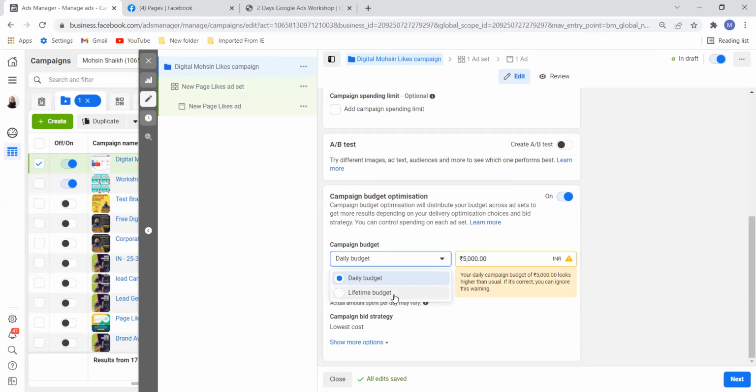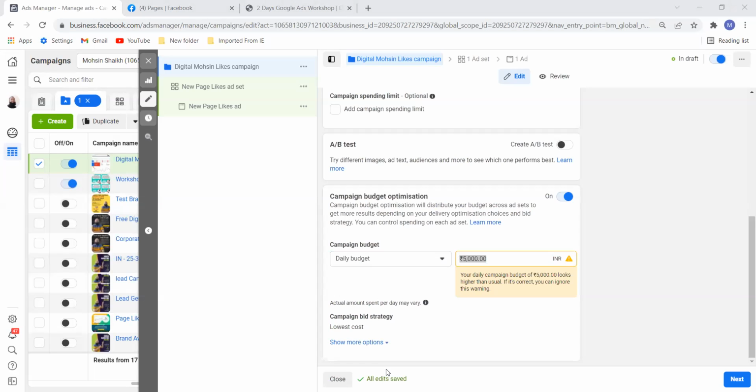So again, lifetime budget, if you want, you can do this. Right now, I will go with daily budget. What is my daily budget? Can I go ahead and mention 50 rupees as my daily budget? Just let me know in the chat box. Like in Google Ads, we started with 50 rupees. Display campaign we did for 20 rupees.